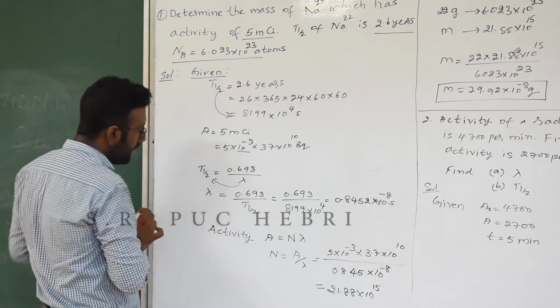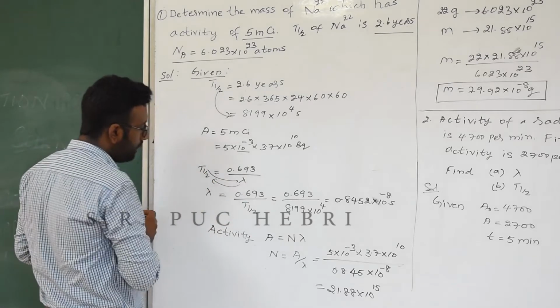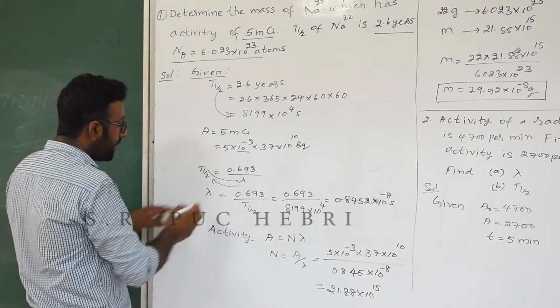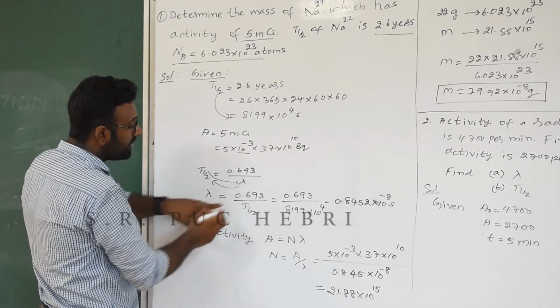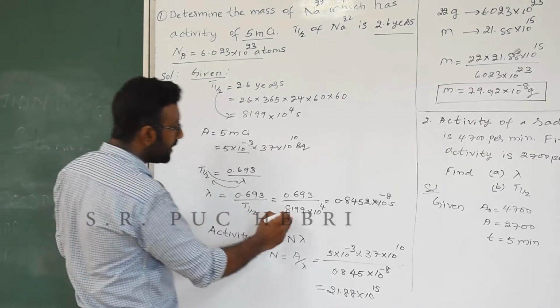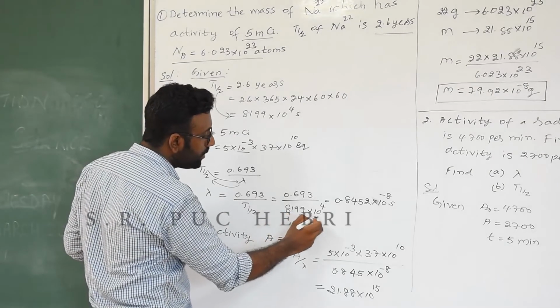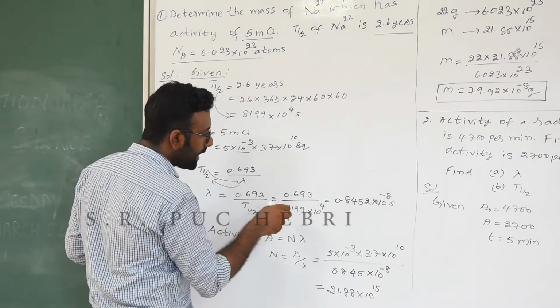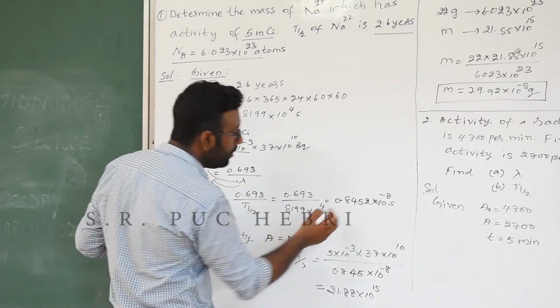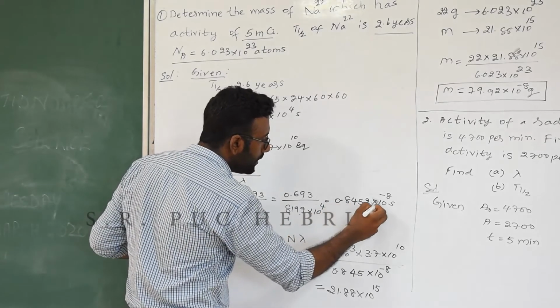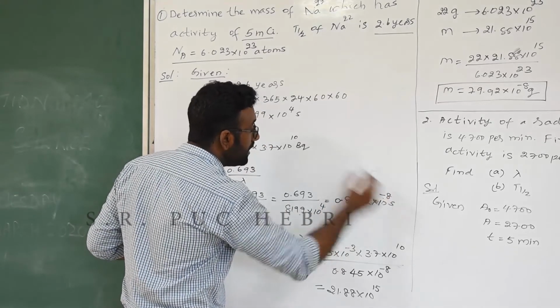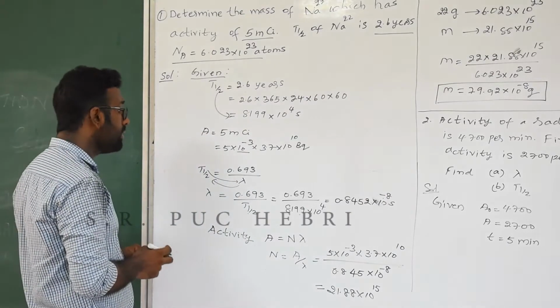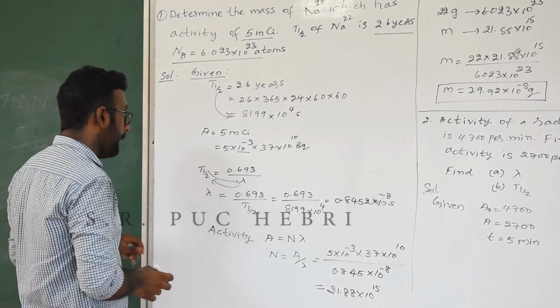Take the term to the left side, then substitute the value. Lambda is equal to 0.693 divided by T half, that is 8199 into 10 to the power 10. So do the calculation, you are going to get a value 0.8452 into 10 to the power minus 8. Okay, in terms of second.